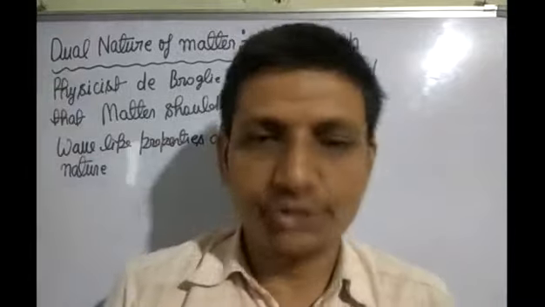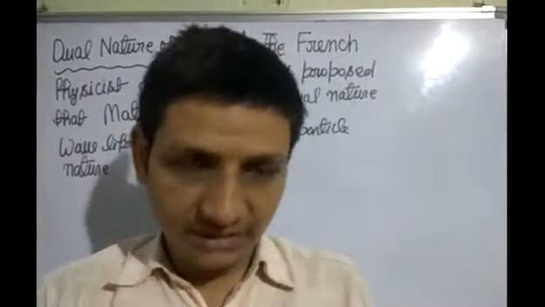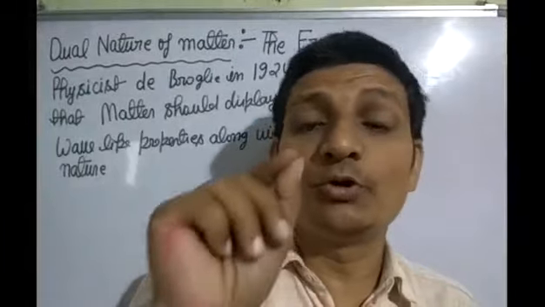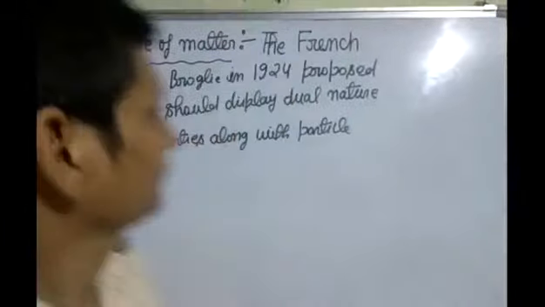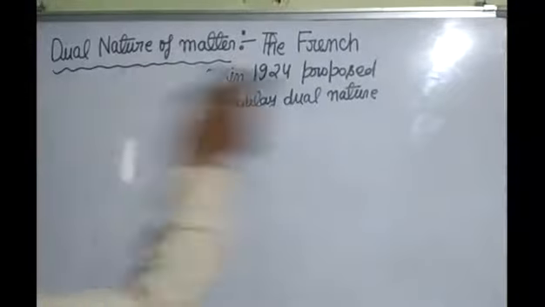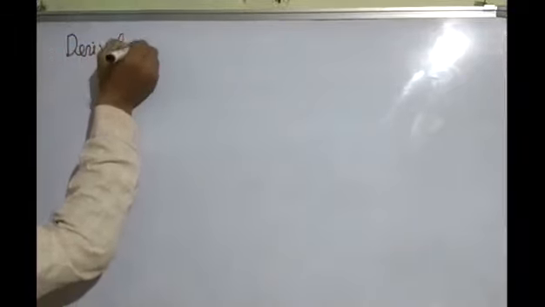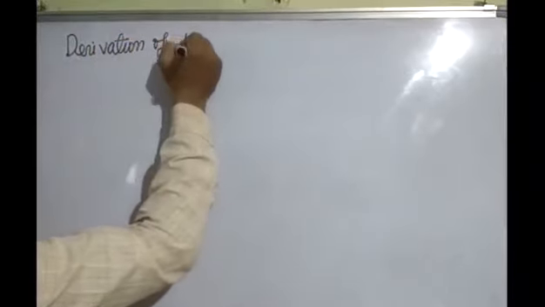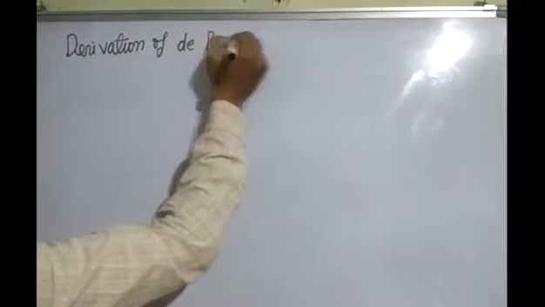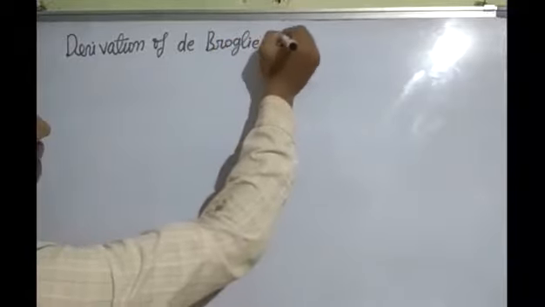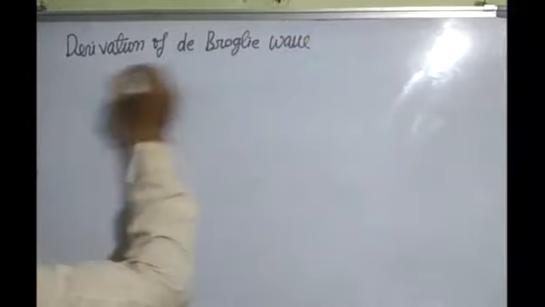Now I am telling you derivation of de Broglie wavelength. De Broglie wavelength lambda is equal to h upon mv or h upon p. Next topic is derivation of de Broglie wavelength.